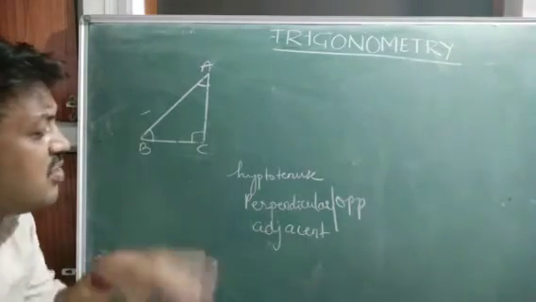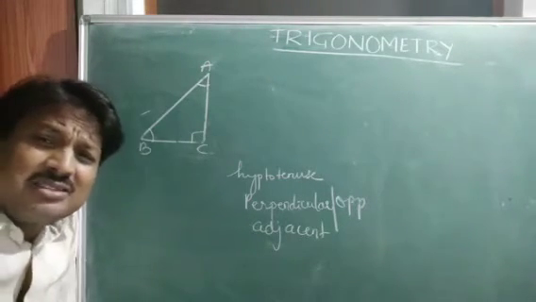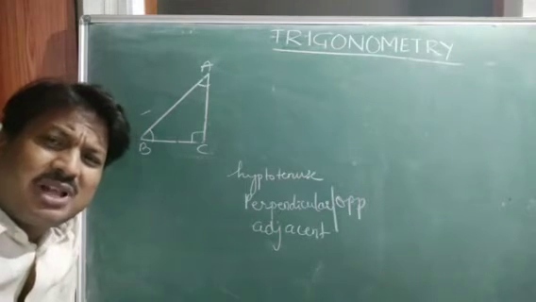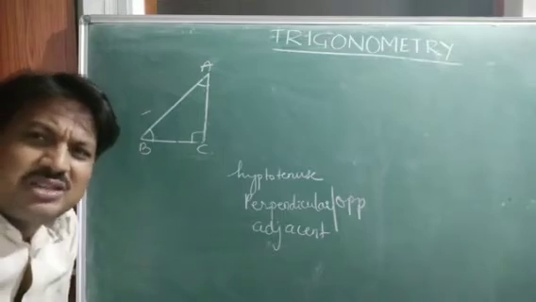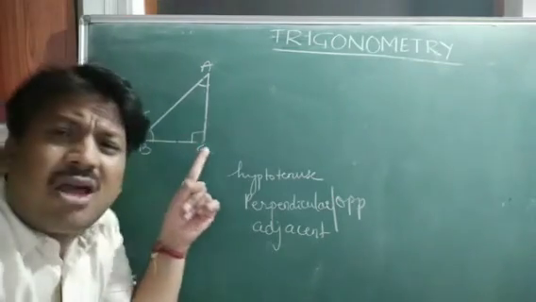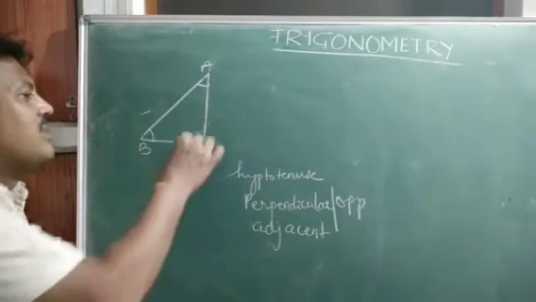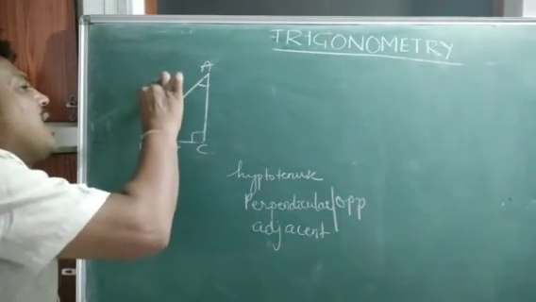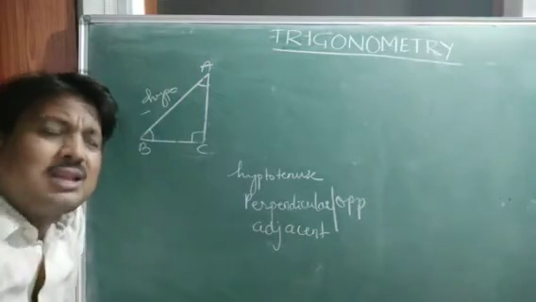So the question is, which one is opposite, which one is adjacent? Hypotenuse is clear. We studied in the previous chapter, similar triangles, and in the Pythagoras theorem, the side opposite to the 90 degree angle is called the hypotenuse. No confusion. Okay children?